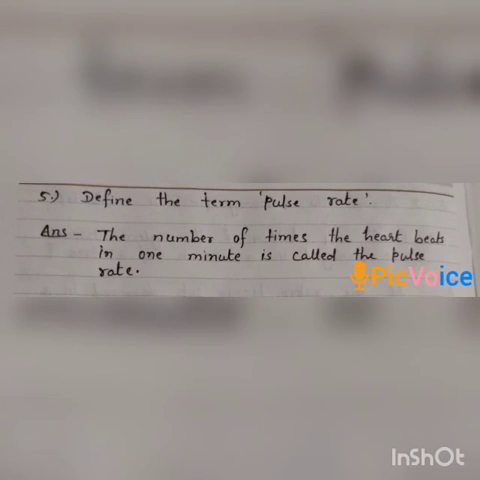Now question number 5 of this exercise D is: define the term pulse rate. The number of times the heart beats in 1 minute is called the pulse rate. Once again, students, the number of times the heart beats in 1 minute is called the pulse rate.